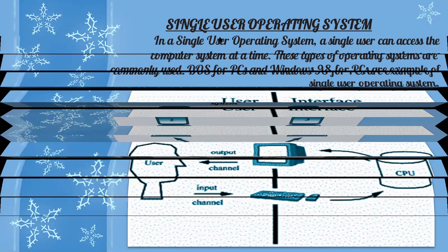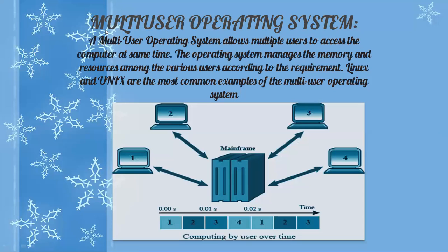Now we discuss the multi-user operating system. Multi-user means many users working at a time, as you all know. A multi-user operating system allows multiple users to access the computer at the same time. The operating system manages the memory and resources among the various users according to the requirement. Linux and Unix are the most common examples of multi-user operating system. There is only one server and all the workstations are connected through this server, right?